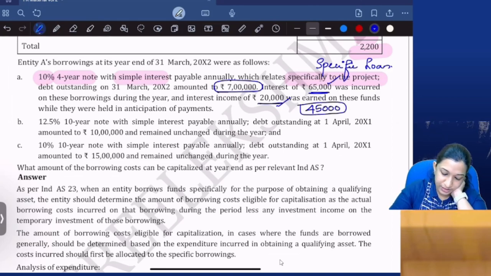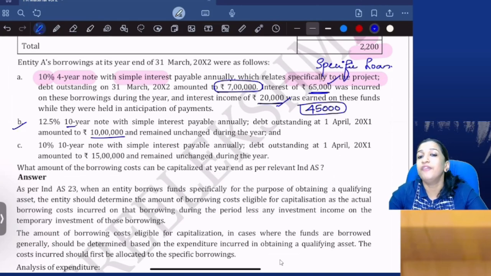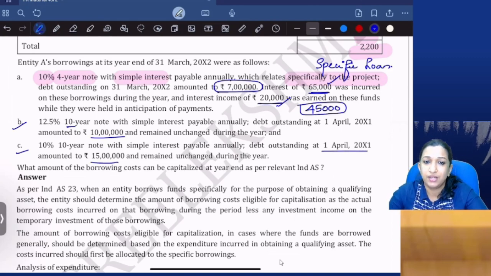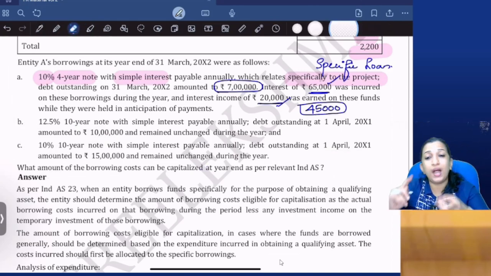Okay. Now there is a 12.5% 10-year note with simple interest. Debt outstanding 10 lakhs remained unchanged during the year. They have not specifically mentioned that it is a specific loan. So we'll take it as a general borrowing of 10 lakhs. And a 10% 10-year note with simple interest outstanding at 1st April 15 lakhs, amount unchanged, which means there is no repayment. What is the borrowing cost that can be capitalized? So I'll understand there is one specific loan and two general borrowings.